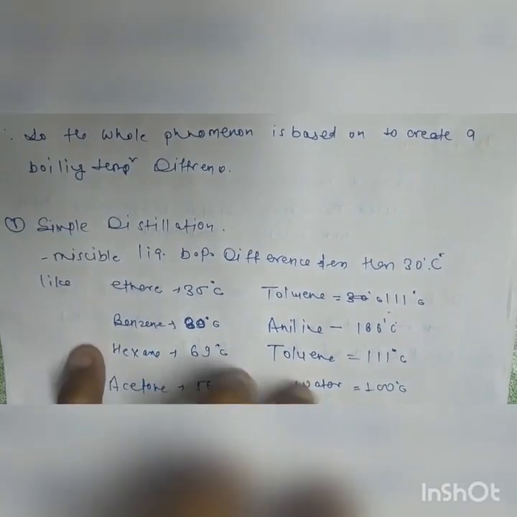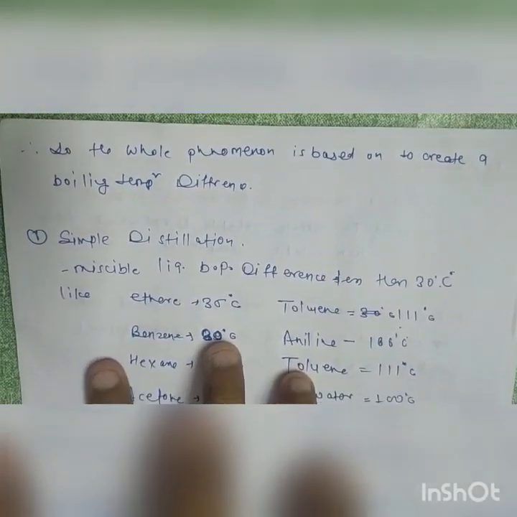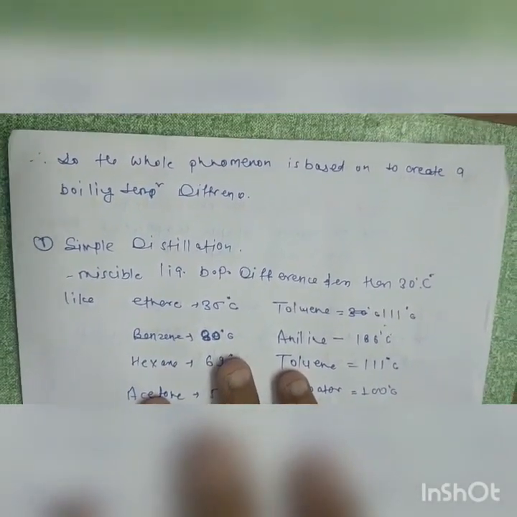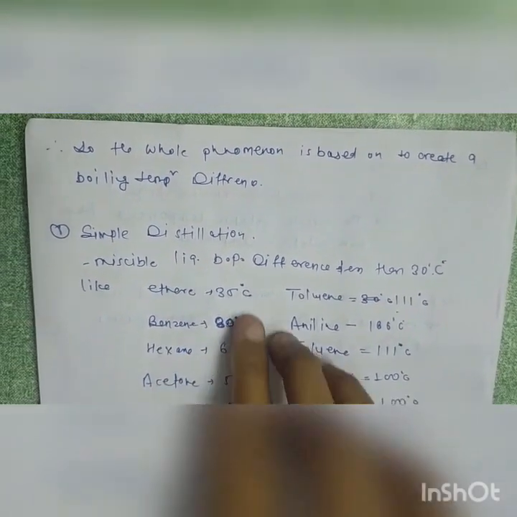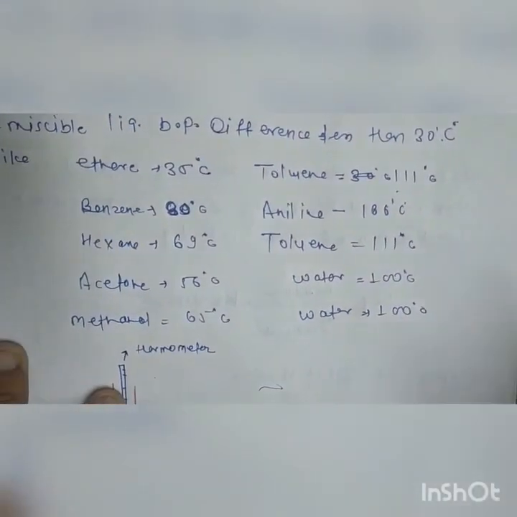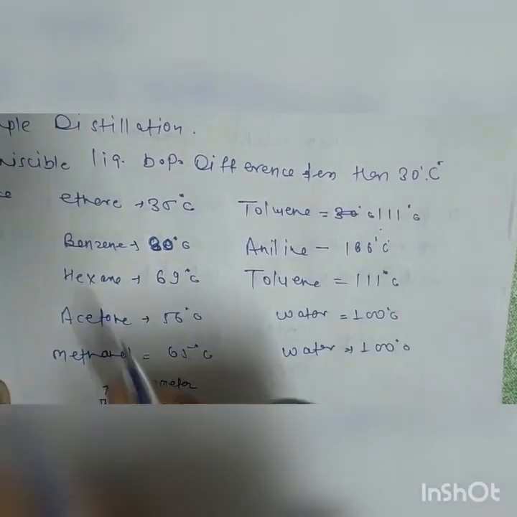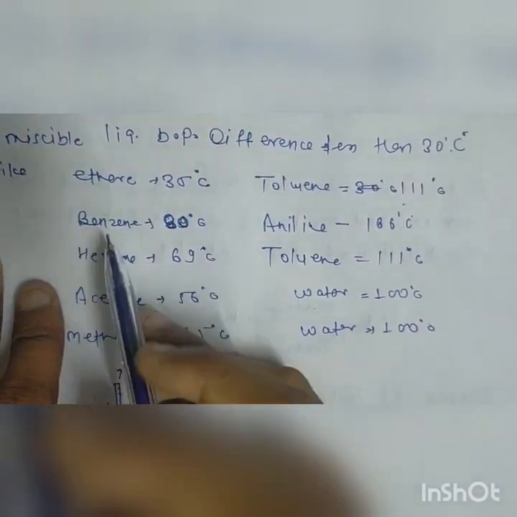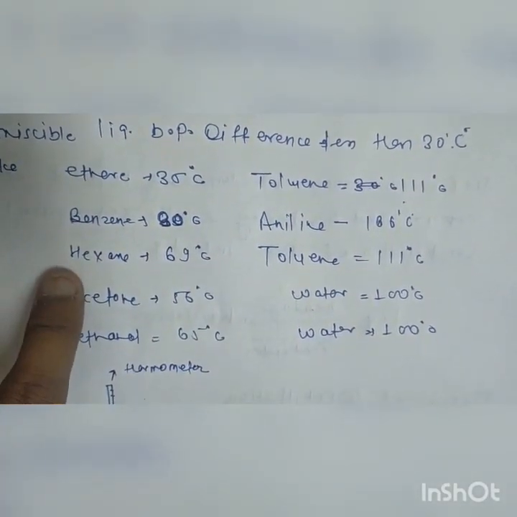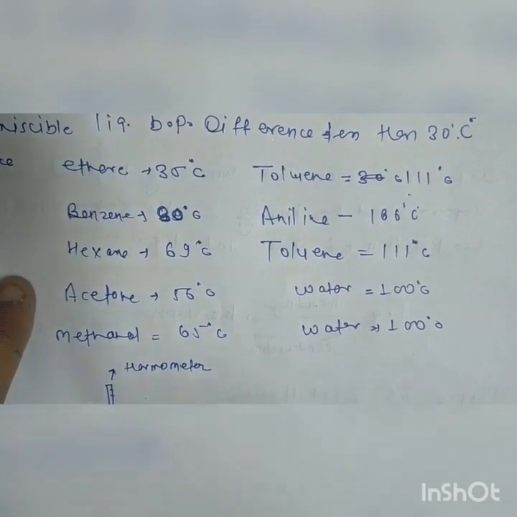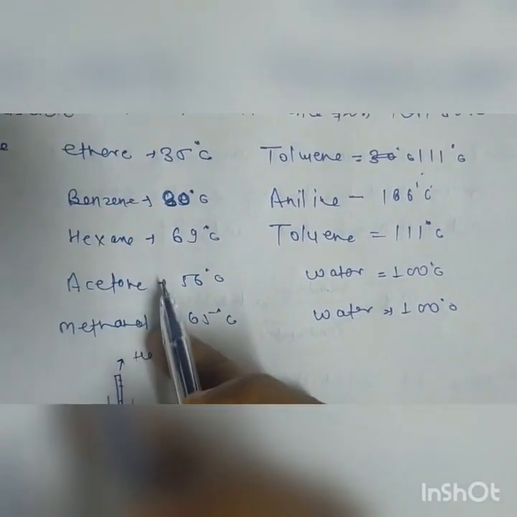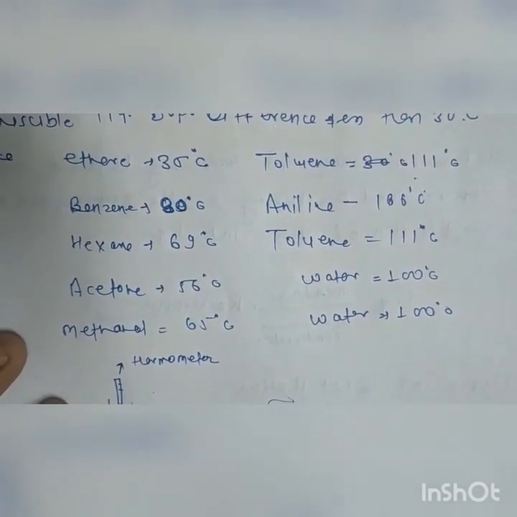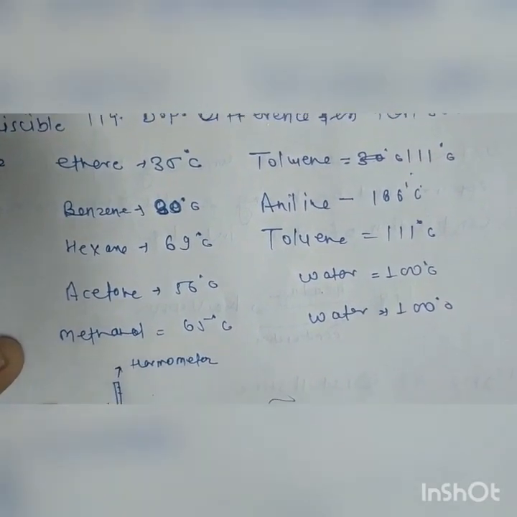Simple distillation is a technique used when the boiling point difference is greater than 30 degrees. For example, a solution of ether and toluene: ether has a boiling point of 35 degrees Celsius and toluene has 111 degrees Celsius. The next one is a solution of benzene and aniline. Benzene has a boiling point of 80 degrees Celsius and aniline has 180 degrees Celsius. Again, the next solution is hexane, with a boiling point of 69 degrees Celsius, and toluene, with a boiling point of 111 degrees Celsius.